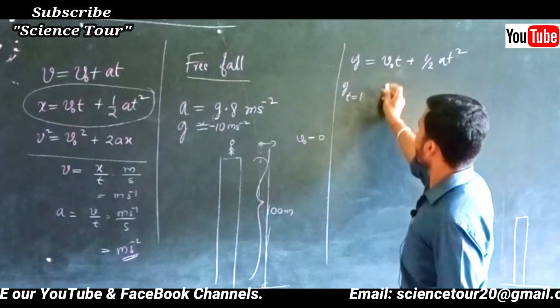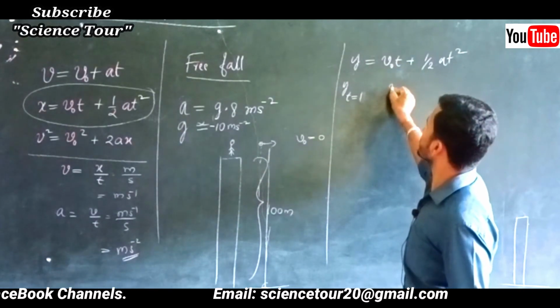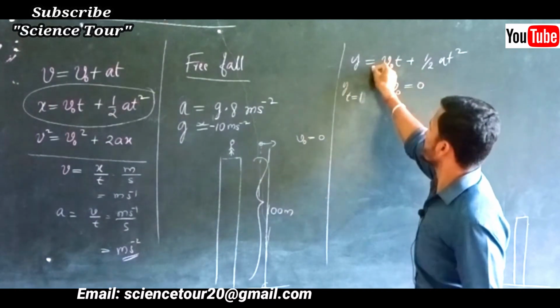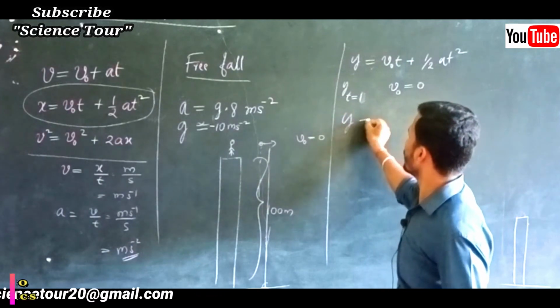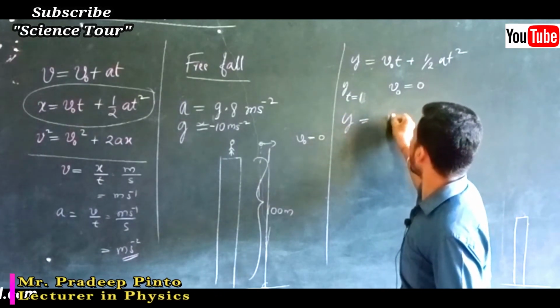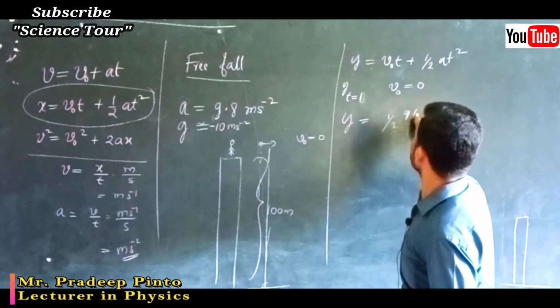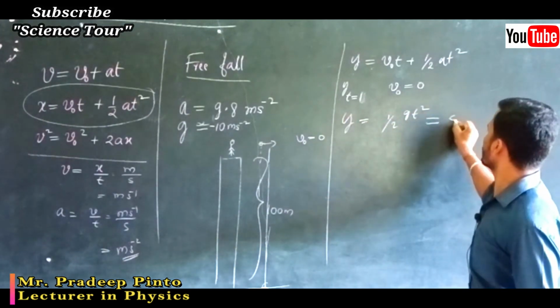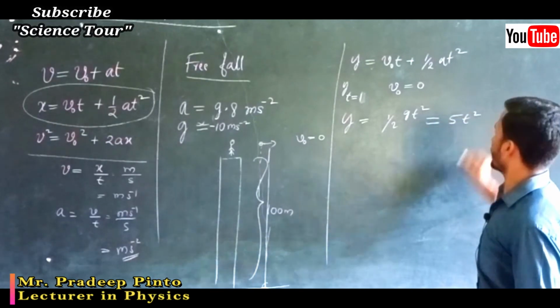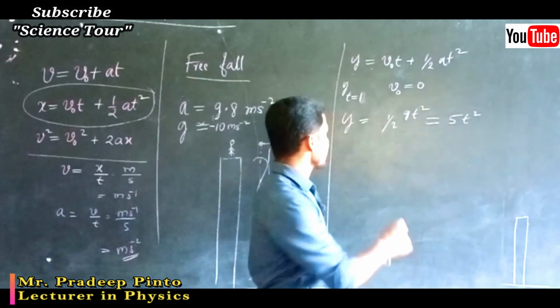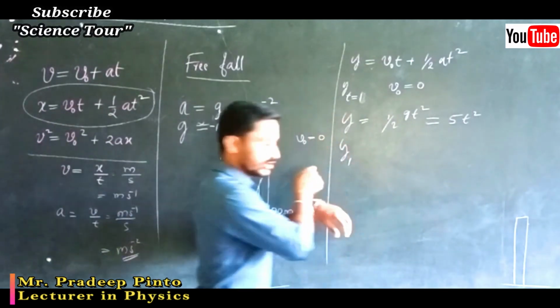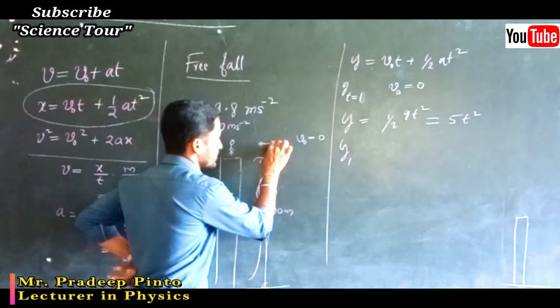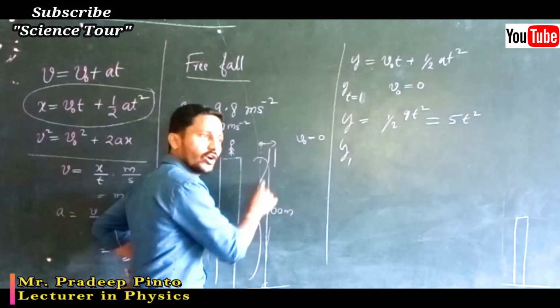If you find out for this, v naught is 0, so this equation reduces to y is equal to half g t square. g is always 10, so it is 5 t square. In the first second, what happens? I am going to start the clock, and in 1 second some distance it will move, and after that some more distance.